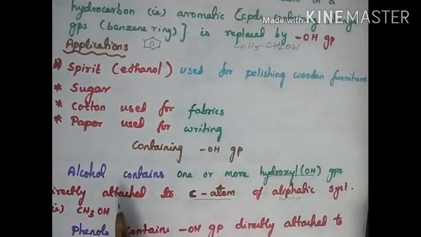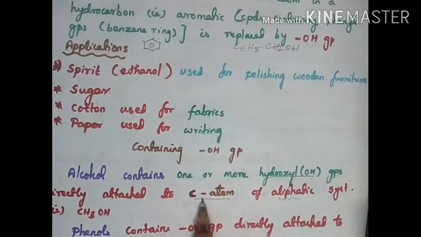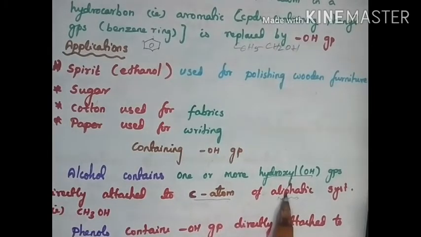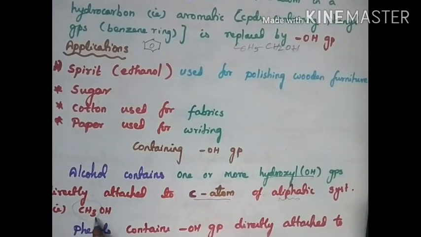Now, alcohols contain one or more hydroxyl groups directly attached to a carbon atom of an aliphatic system. Alcohols containing one or more OH groups directly attached to carbon in aliphatic, where aliphatic means without a benzene ring. The carbon atom is directly attached. An example is methyl alcohol. CH3 is methyl, so it is methyl alcohol.